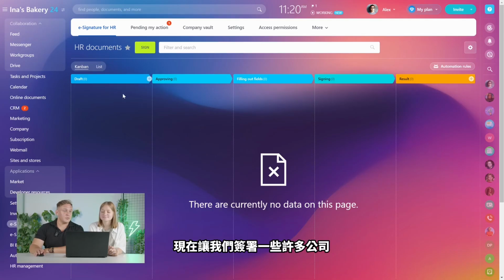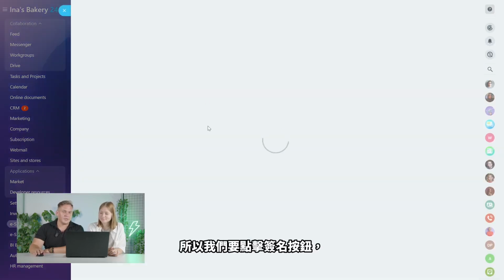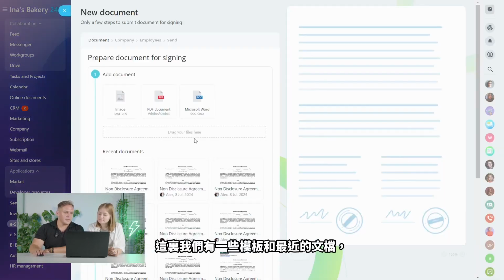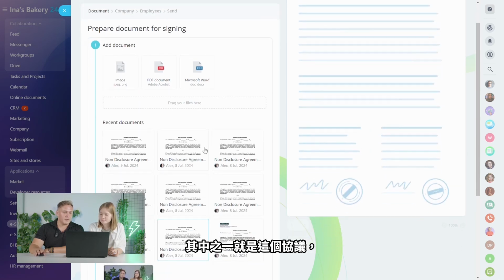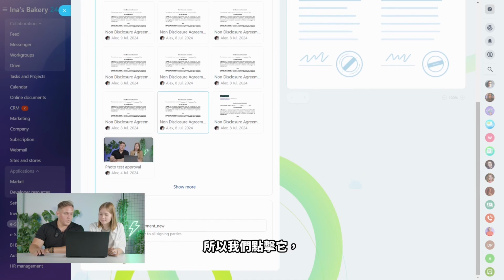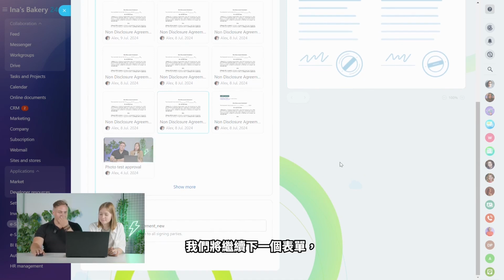So now let's sign a standard document that a lot of companies have to deal with, which is an NDA, right? So we have an NDA agreement, and we're going to sign it with Lana. We click on the sign button, and here we have some templates and recent documents, and one of them is this agreement. So we'll click on that, and continue to the next form.